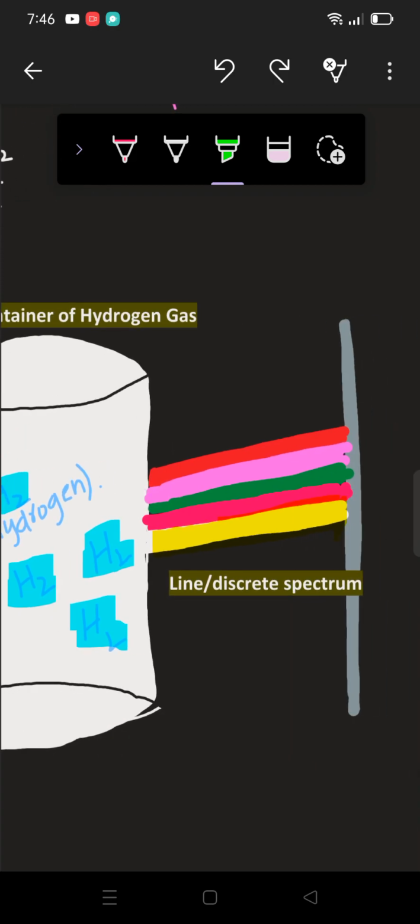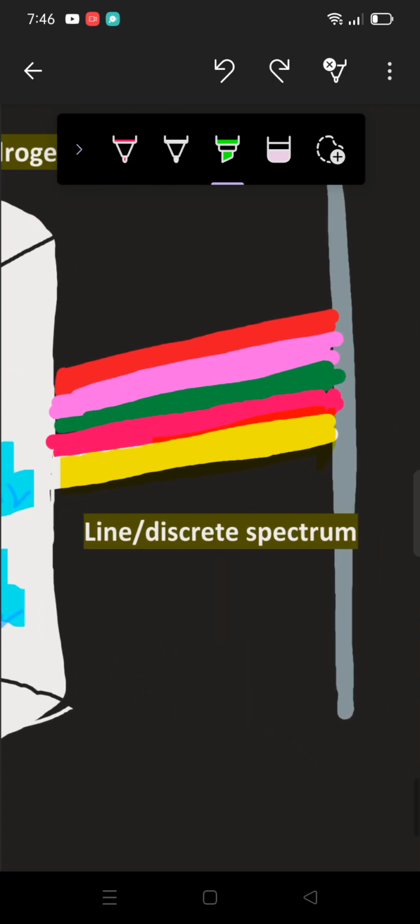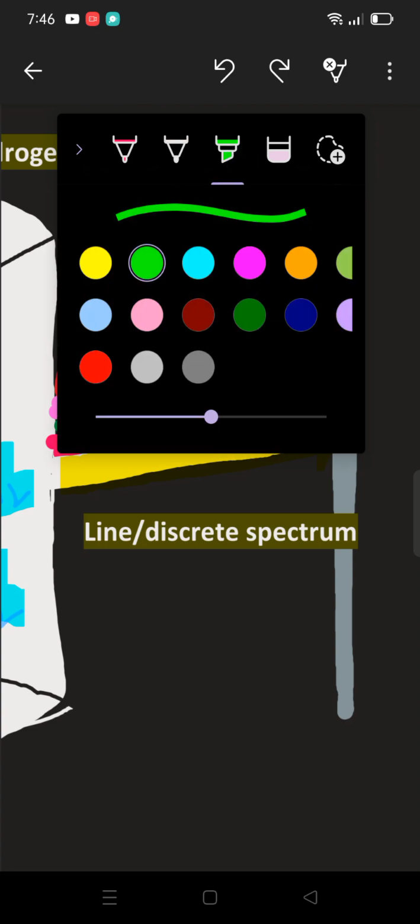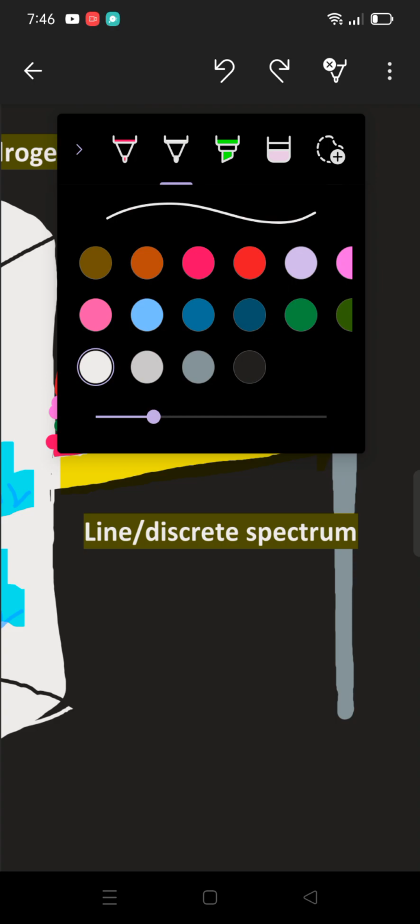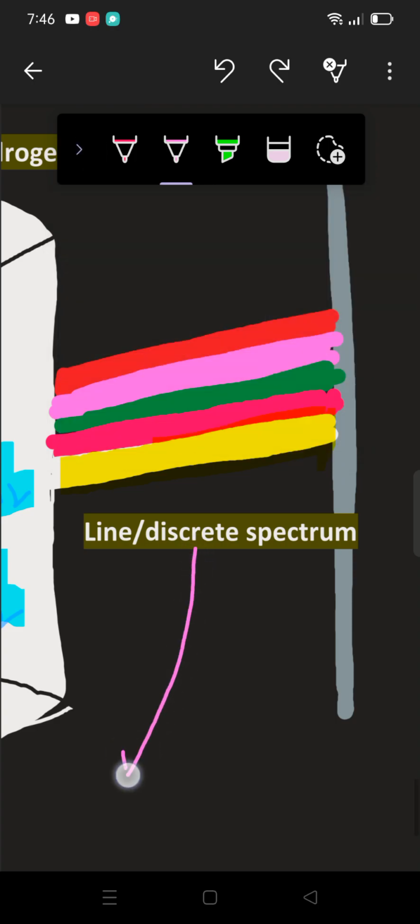Now the line spectrum has 2 more types, the emission spectrum and the absorption spectrum, right? Let me write here.